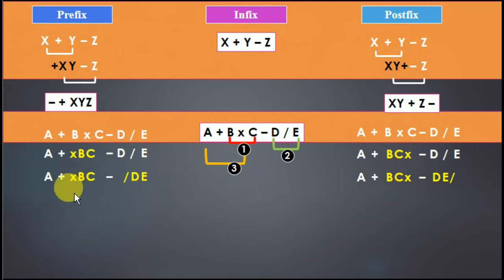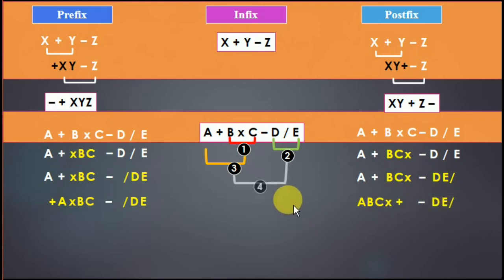Now next is third one, that is plus sign. In the case of prefix, this plus move to the left. So plus A multiply B C is one value minus divide DE is the second value. In case of postfix, plus goes to the right. So the answer is A B C multiply plus minus DE divide.